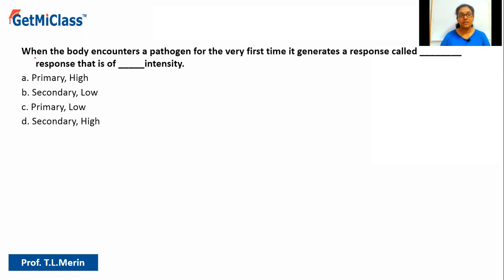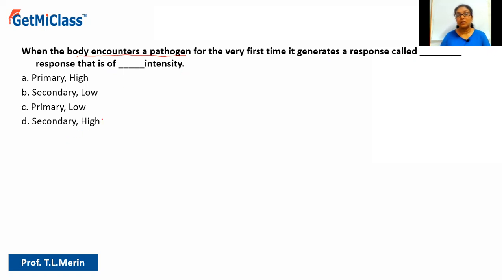So let us understand the question. It says when the body encounters a pathogen for the very first time, it generates a response called dash response that is of dash intensity. So that means they're asking, for the very first time, when a pathogen enters into the body, a particular pathogen for example, what is that response called? Of course, our immune system will respond against it, right? What is that response called, and how will be the intensity of that response?